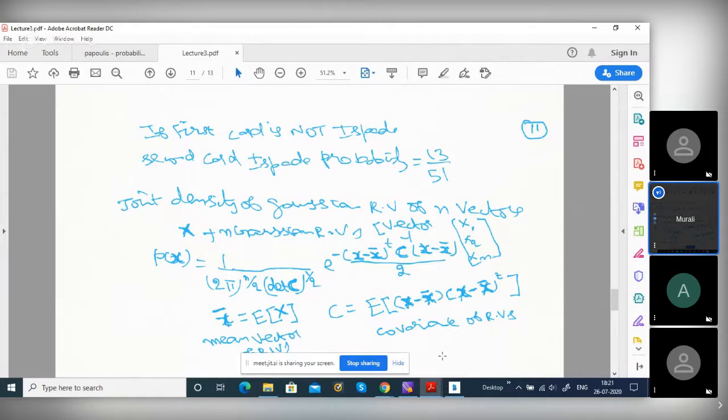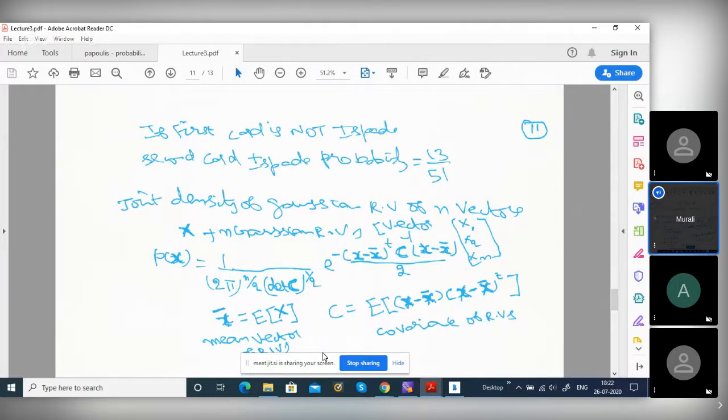It is not one value, it is many values, x1 to xn. It is an n cross 1 vector. So we are talking about the joint PDF of Gaussian variables.